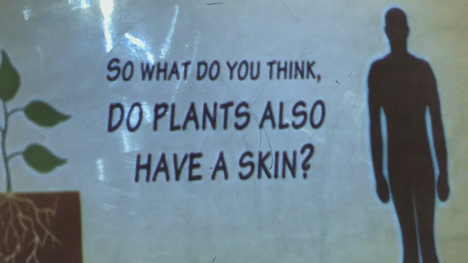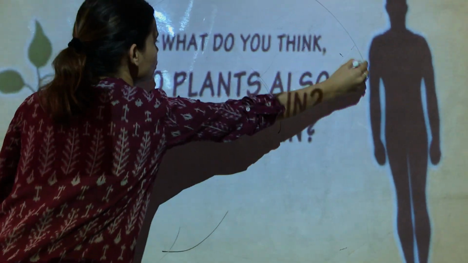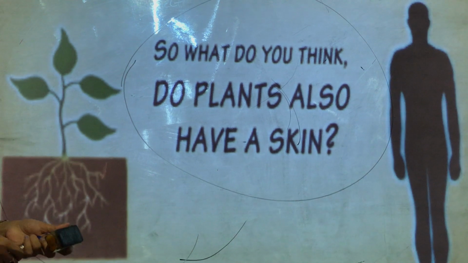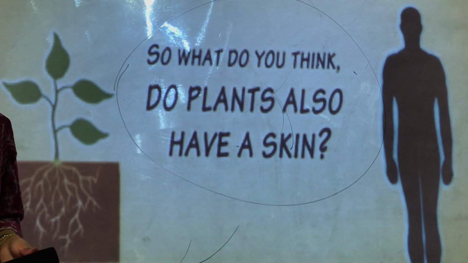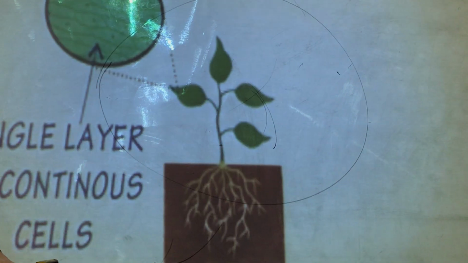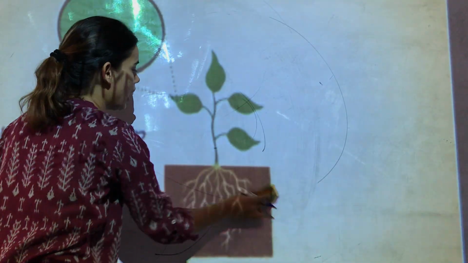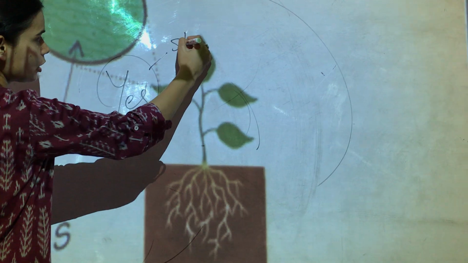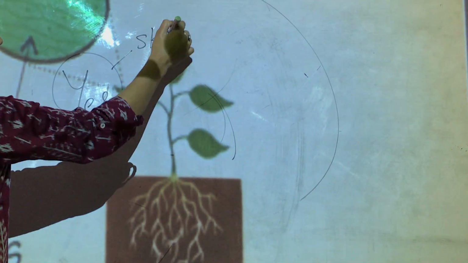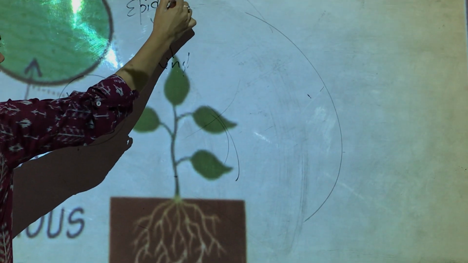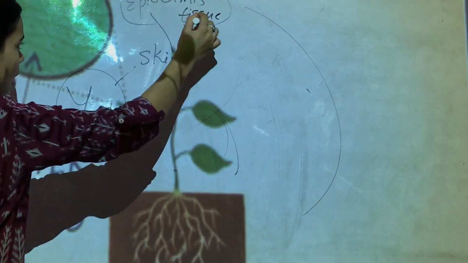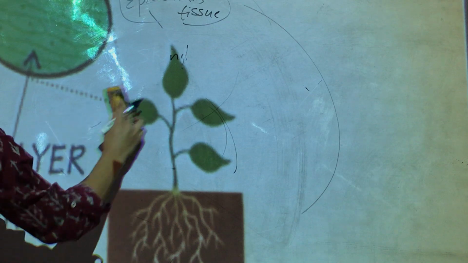Because they are not able to move, they are not able to change their position, but they are continuously in the harsh climate, in the rain. Then do you think they also have a skin like we humans do? Yes, children, plants also have a skin. That skin of the plant is known as epidermis tissue.